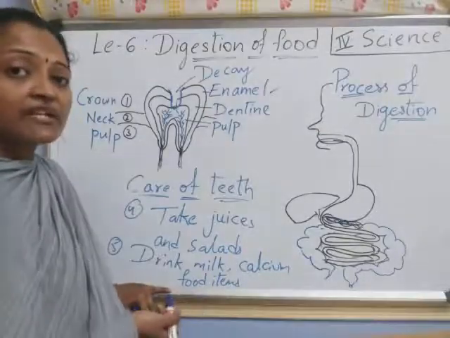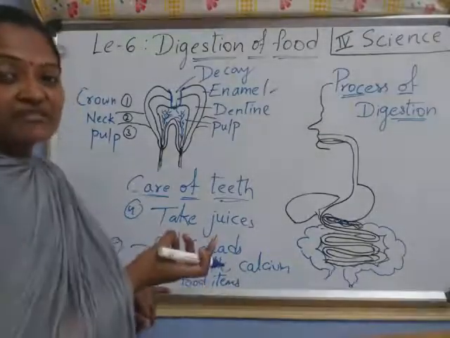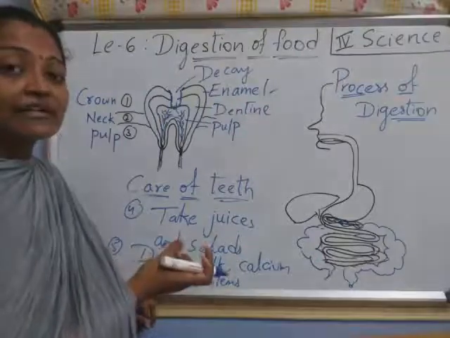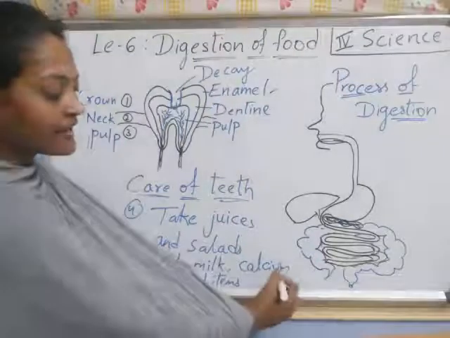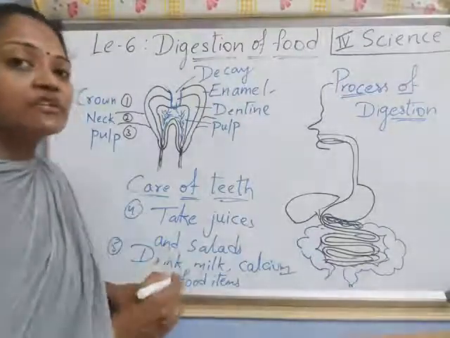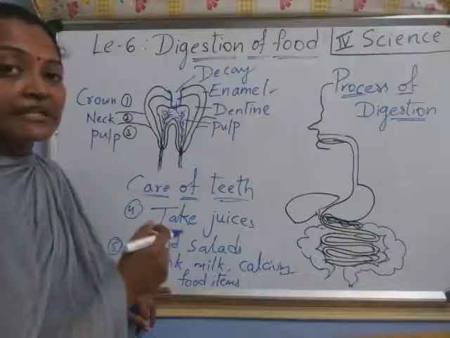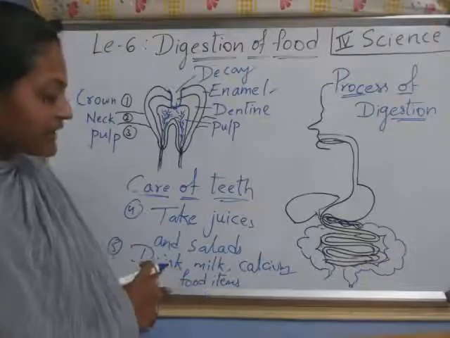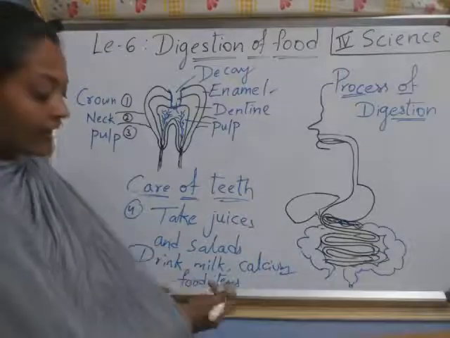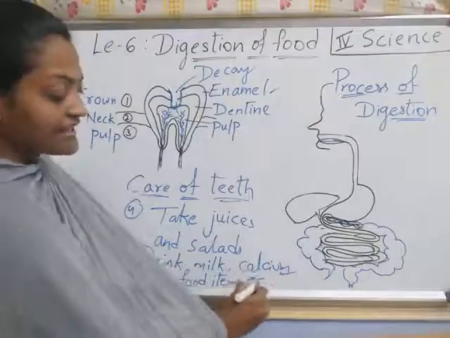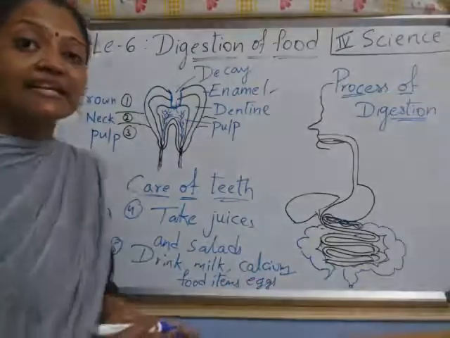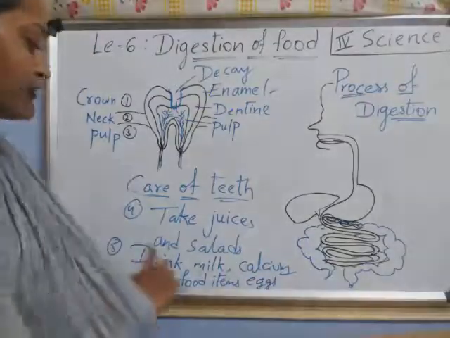This mineral is available in milk, cheese, curd. Those food items provide calcium. Calcium is very good for our teeth. For formation of teeth, calcium is very important. That's why drink milk. Even food items like eggs also provide calcium, so you have to take those.